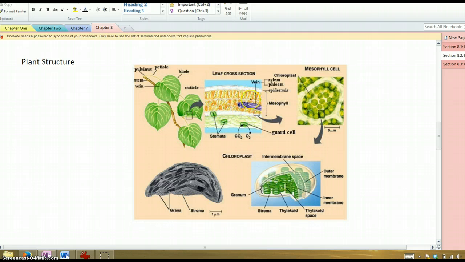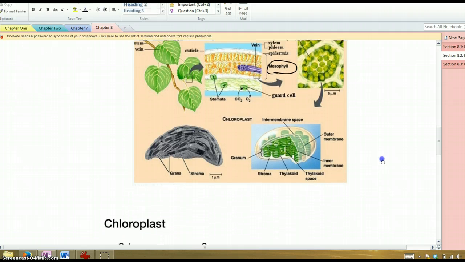And there's all these cells inside them, these mesophyll cells, whose job is to do photosynthesis. These mesophyll cells are loaded with chloroplasts, these green dots here that have lots of chlorophyll inside them. The chloroplast, as we'll see, has a complex membrane inside of it, known as the thylakoid membrane, which provides lots of surface area to absorb sunlight. The thylakoid is where the chlorophyll is, and this is just a picture from an electron microscope of a chloroplast.